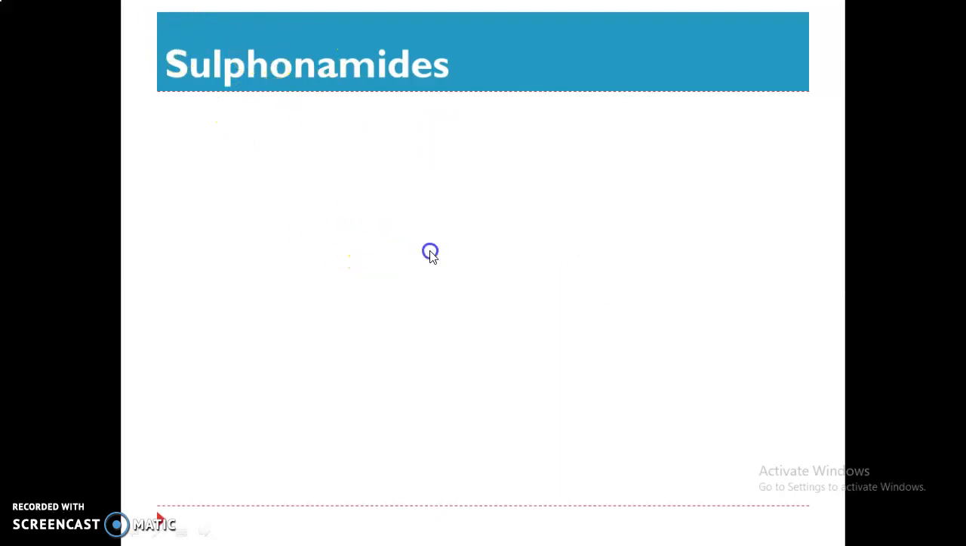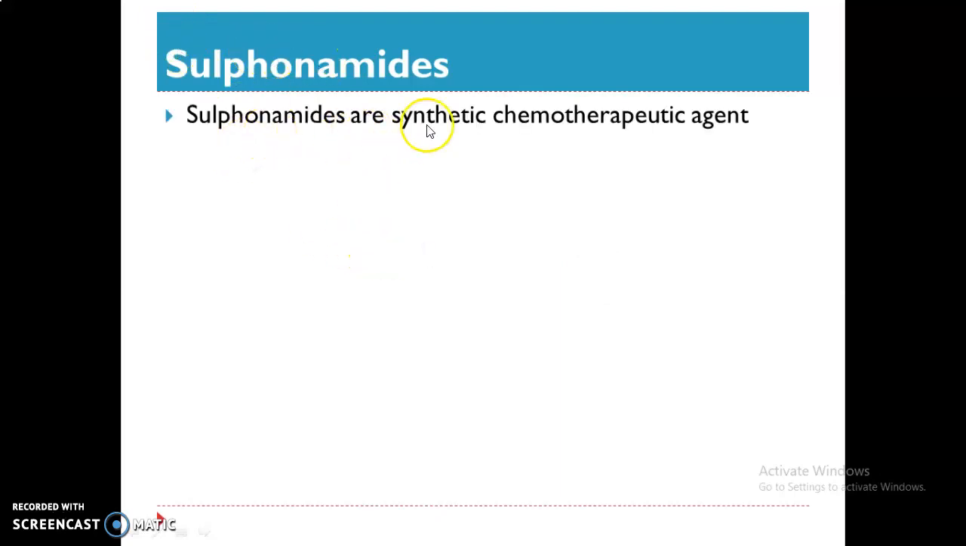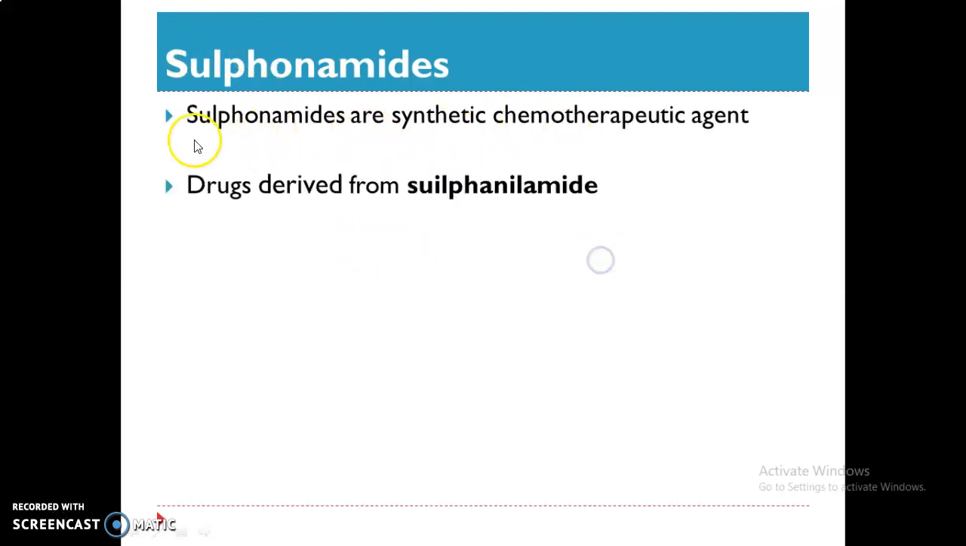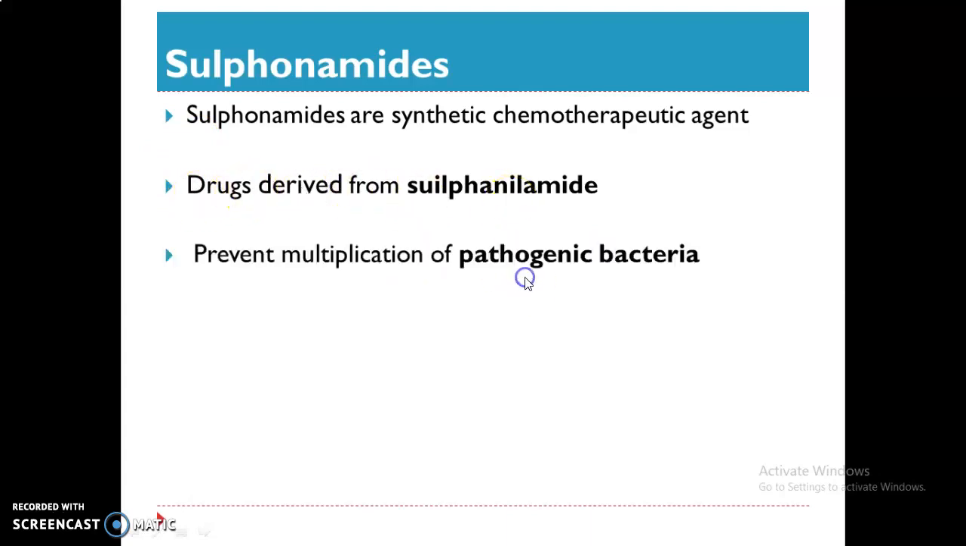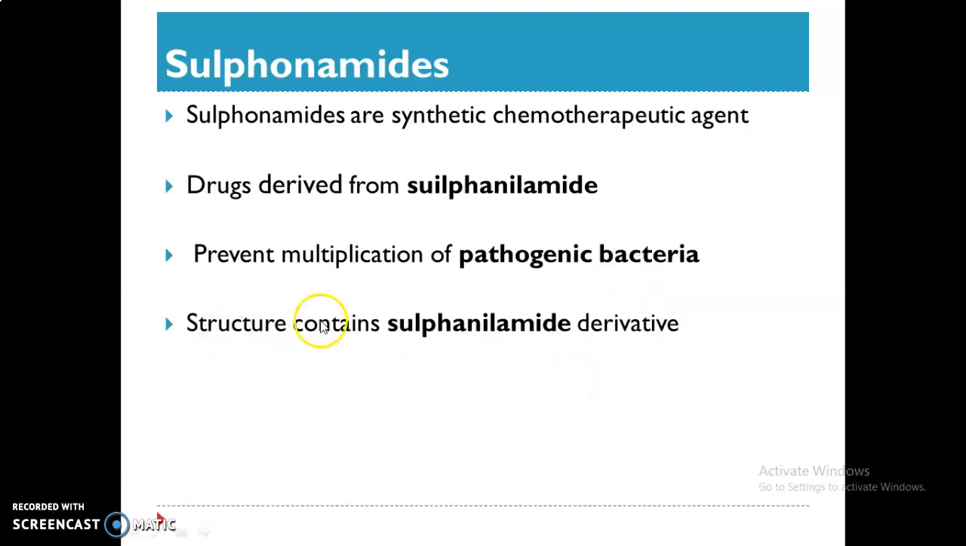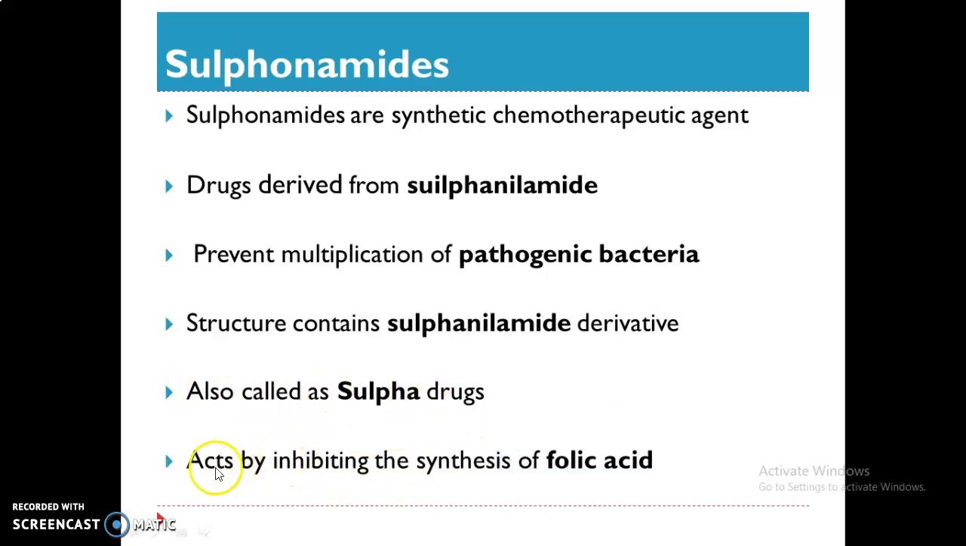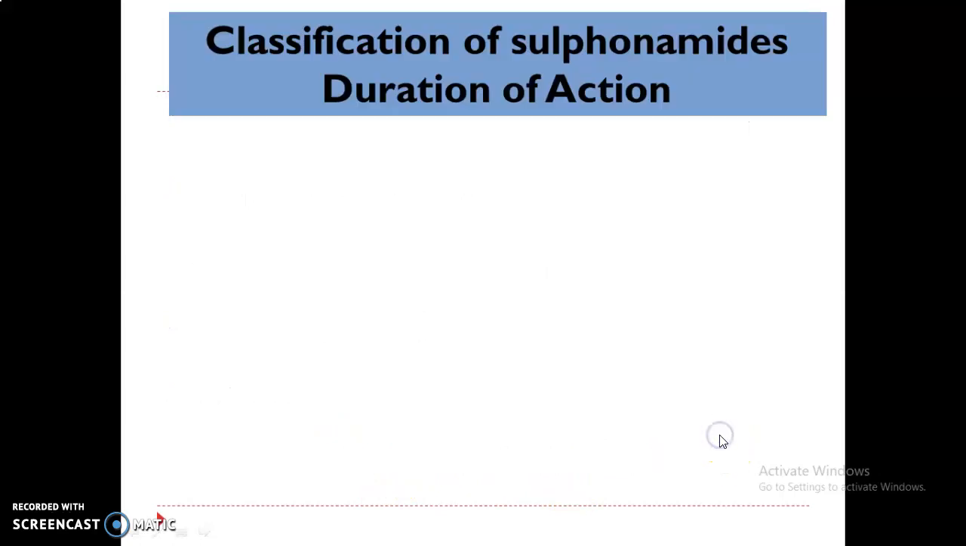Next, sulfonamides. Sulfonamides are synthetic chemotherapeutic agents. Drugs derived from sulfanilamide are called sulfonamide derivatives. It prevents the multiplication of pathogenic bacteria and gives bacteriostatic action. Structure contains sulfanilamide derivative. These are also called sulfa drugs. It acts by inhibiting the synthesis of folic acid.